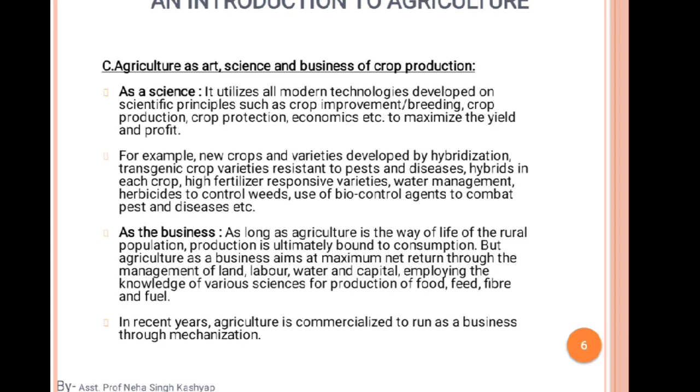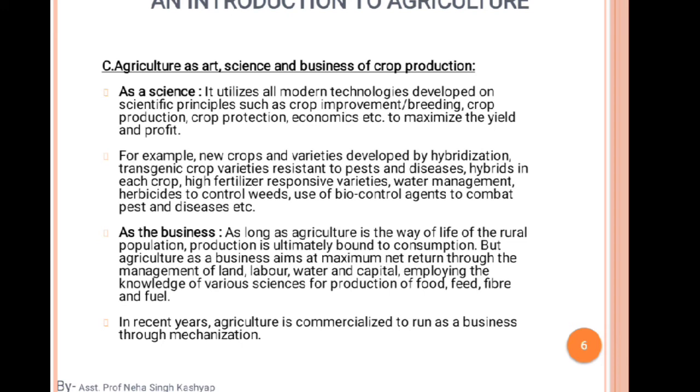That's because they're using different technologies. So we are saying that agriculture is a science and a business. As long as agriculture is a way of life of the rural population, production is ultimately bound to consumption, but agriculture as a business aims at maximum net return through the management of land, labor, water, and capital, employing the knowledge of various sciences for production of food, feed, fiber, and fuel. Okay, so this is the business.